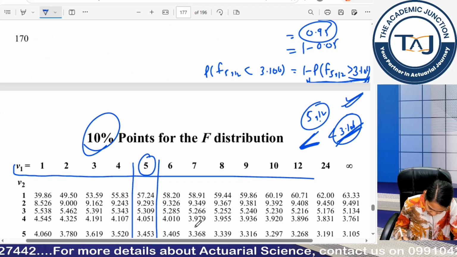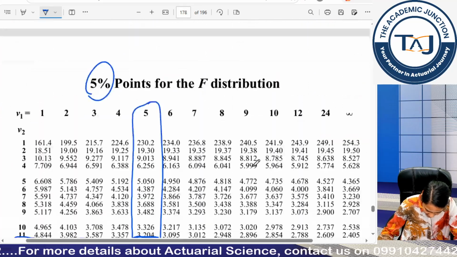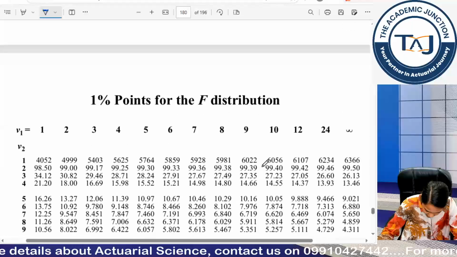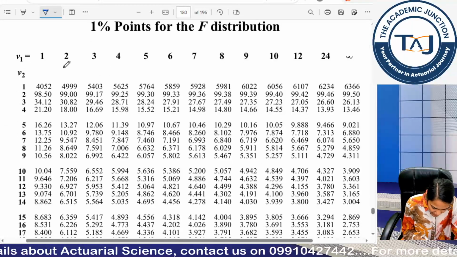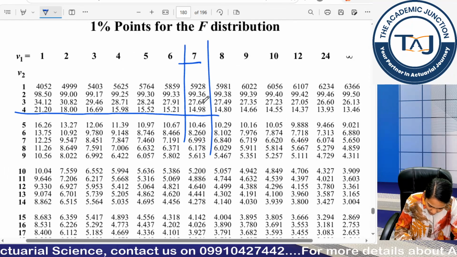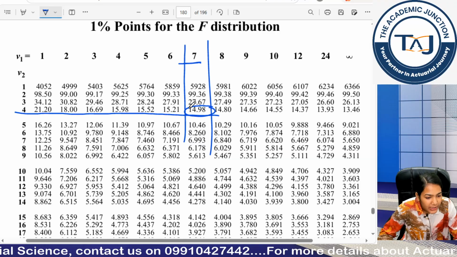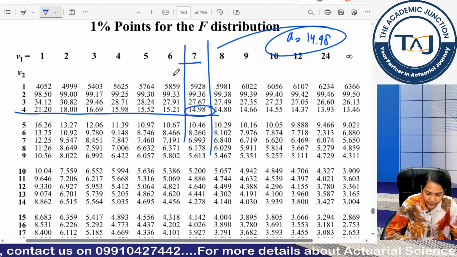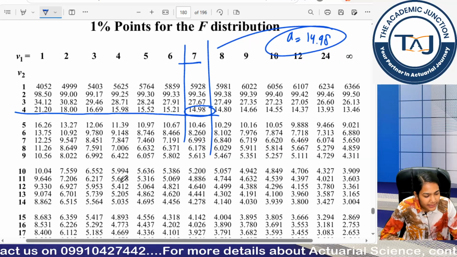I have to check at 1%. Yes, first 7, second 4. So for (7,4), my value is 14.98. So that's why my A is 14.98. Pretty simple, guys.